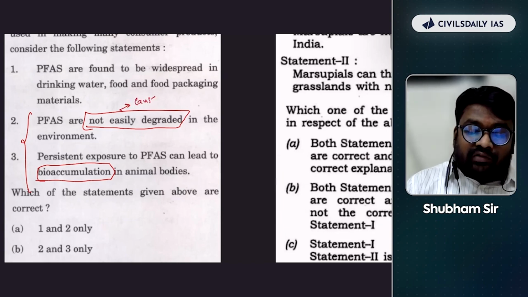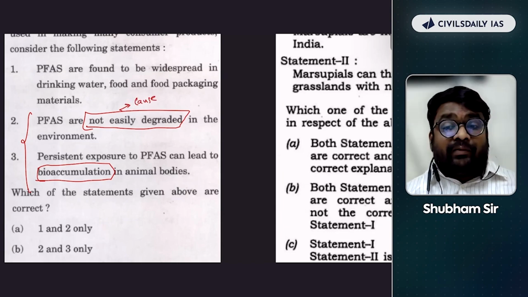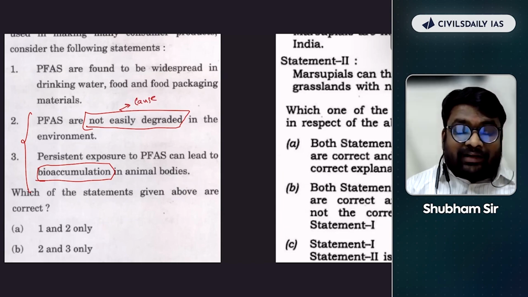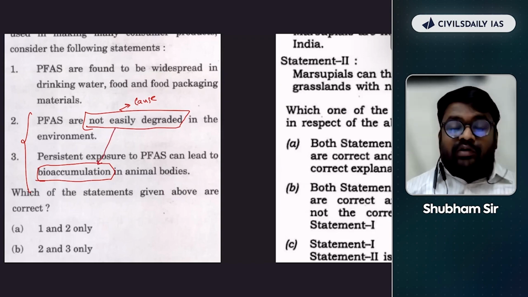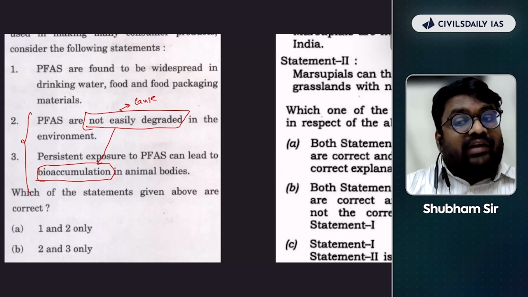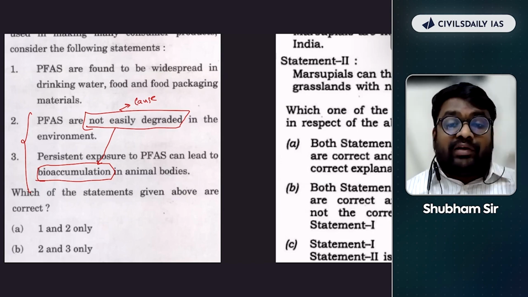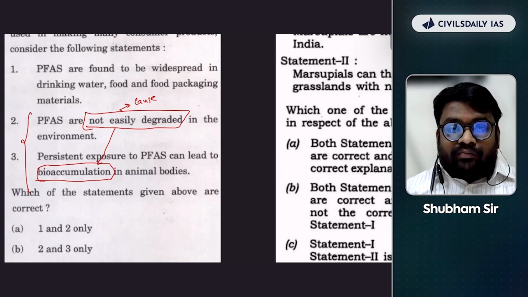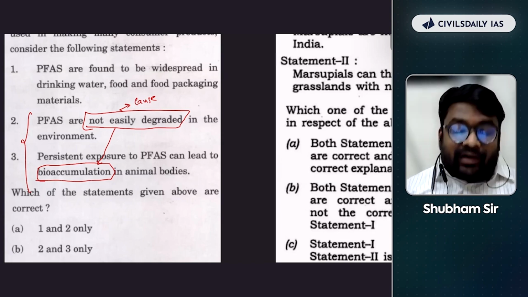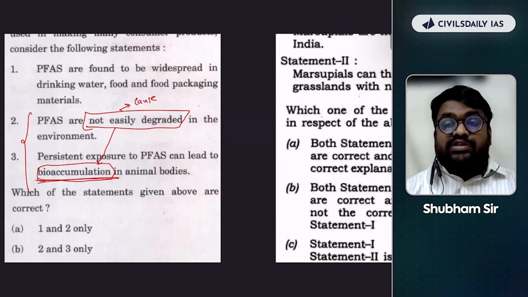So this is the cause. And if they are not degraded, that means their persistent exposure leads to bioaccumulation. If they are degraded, then automatically there won't be any bioaccumulation. They will get degraded or they will get extracted. As they are not easily degraded, this leads to bioaccumulation.